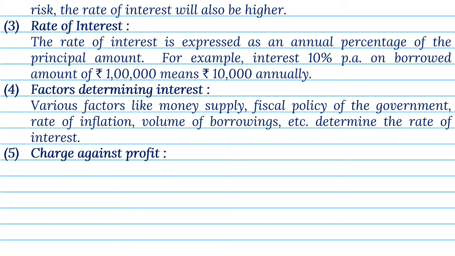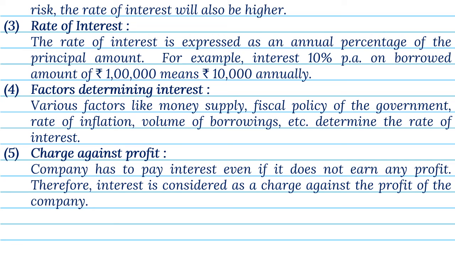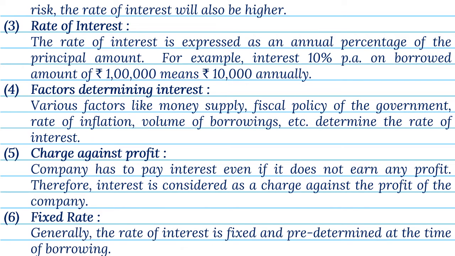Charge against profit. Company has to pay interest, even if it does not earn any profit. Therefore, interest is considered as a charge against the profit of the company. 6. Fixed rate. Generally, the rate of interest is fixed and predetermined at the time of borrowing.